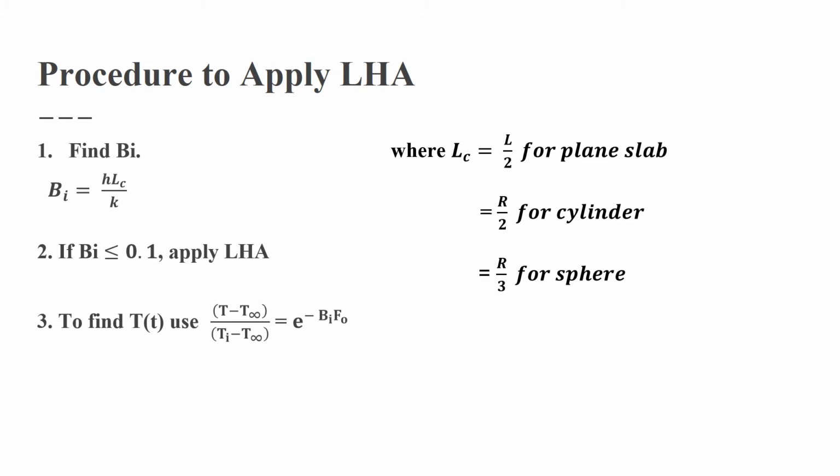You use this equation because you have already found the Biot number, so your job is only to find the Fourier number. Or you can use e power minus hA by rho Cp V into t. That form is also possible. Finally, find the instantaneous heat transfer and total heat transfer. With this we will solve some problems so that you can understand the concept well. Let us take the first problem.